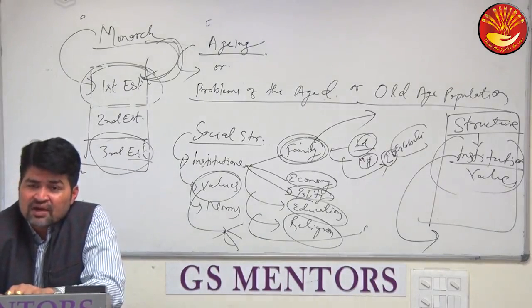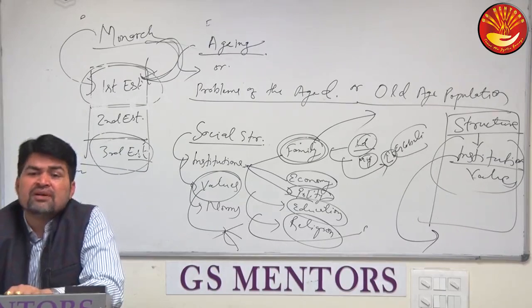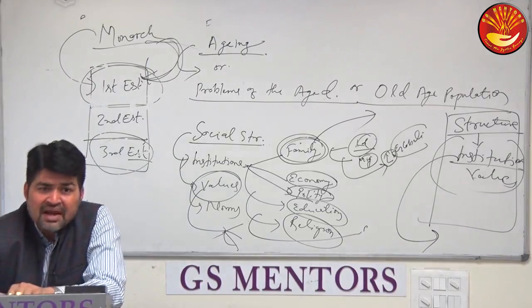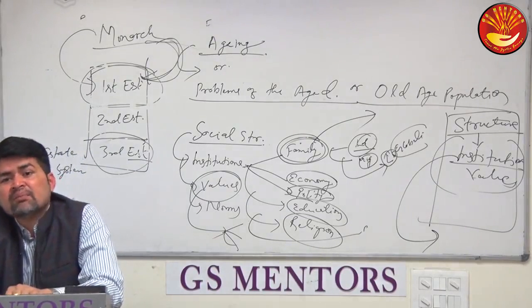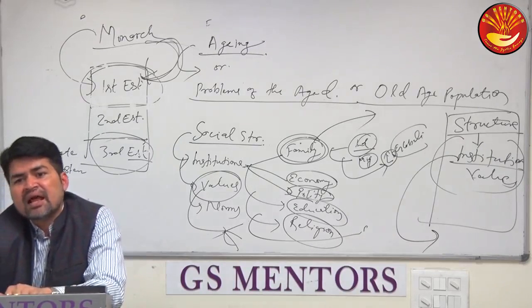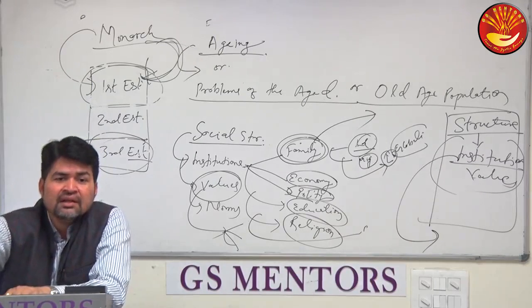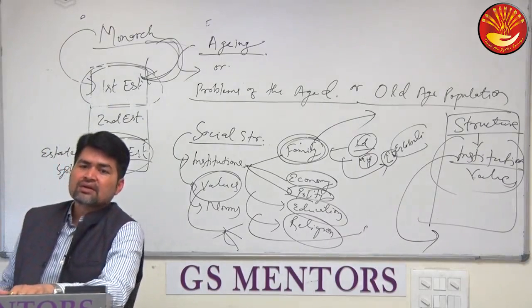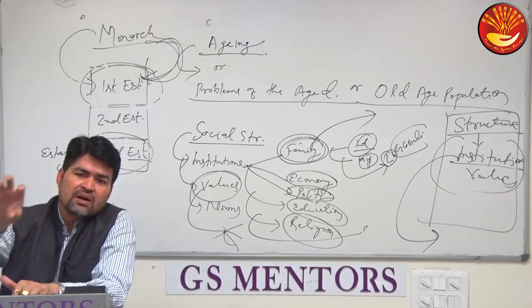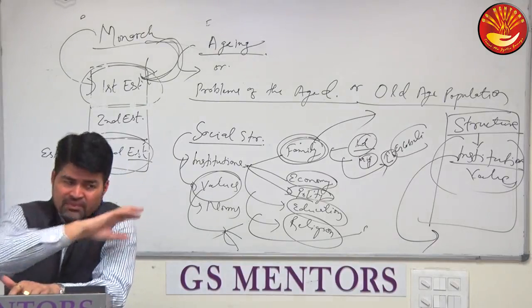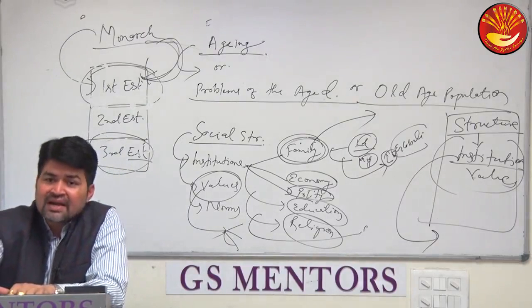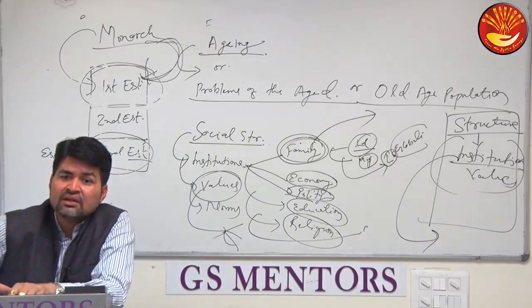In these programs, there was a provision for consolidation of land, right? And during land consolidation, small and marginal farmers lost their land to big farmers. Government intervened for consolidation, and in due course of land consolidation, small and marginal farmers lost their land to big farmers, right? So land alienation took place among small and marginal farmers.